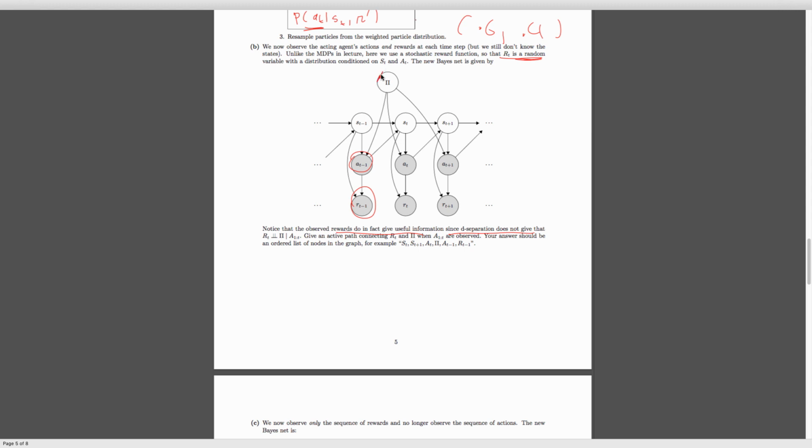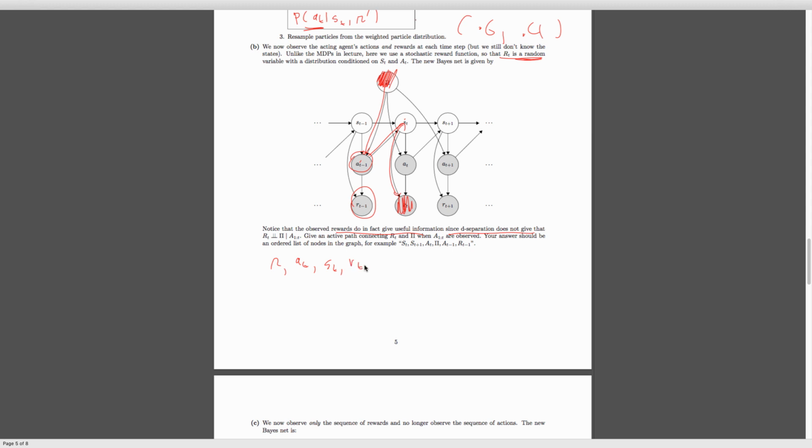We're going to start off with pi. We want to get from pi to r of t. One thing we could try is to go from pi to a of t, and from a of t to s of t. This right here is an active triple. Then from s of t, we could jump right to r of t, because s of t influences r of t as well. This one over here is also an active triple. So we found an active path here, and that's all we need for this question. Just to write it out, our path would be pi, a of t, s of t, and then r of t.